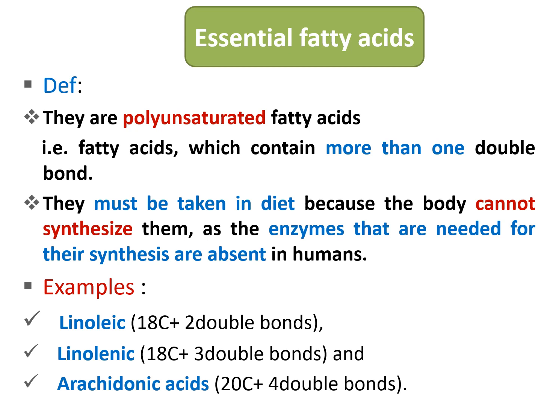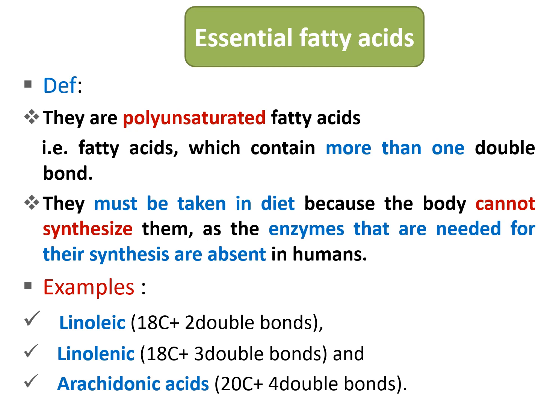These polyunsaturated fatty acids are very important. They are called essential fatty acids. They are very important for our body, but they cannot be synthesized because the enzymes needed for their synthesis are absent in humans. So they must be taken in diet. Essential fatty acids are polyunsaturated fatty acids which contain more than one double bond. So essential means must be taken in diet. This is the meaning of essential.